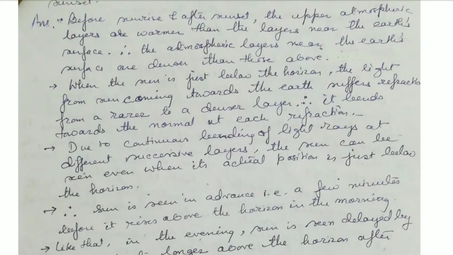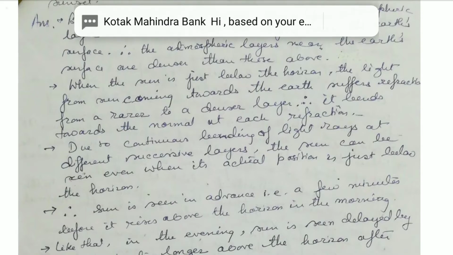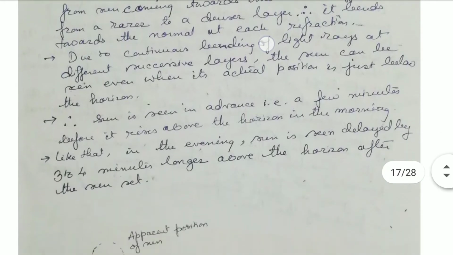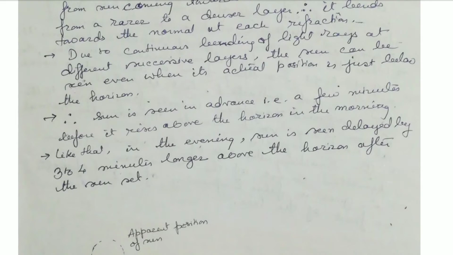When the sun is just below the horizon, the light from the sun coming towards the earth's surface suffers refraction from a rarer to a denser layer. That is why it bends towards the normal at each refraction. Due to continuous bending of light rays at successive layers, the sun can be seen even when its actual position is just below the horizon. Therefore, the sun is seen in advance, a few minutes before it rises above the horizon in the morning.